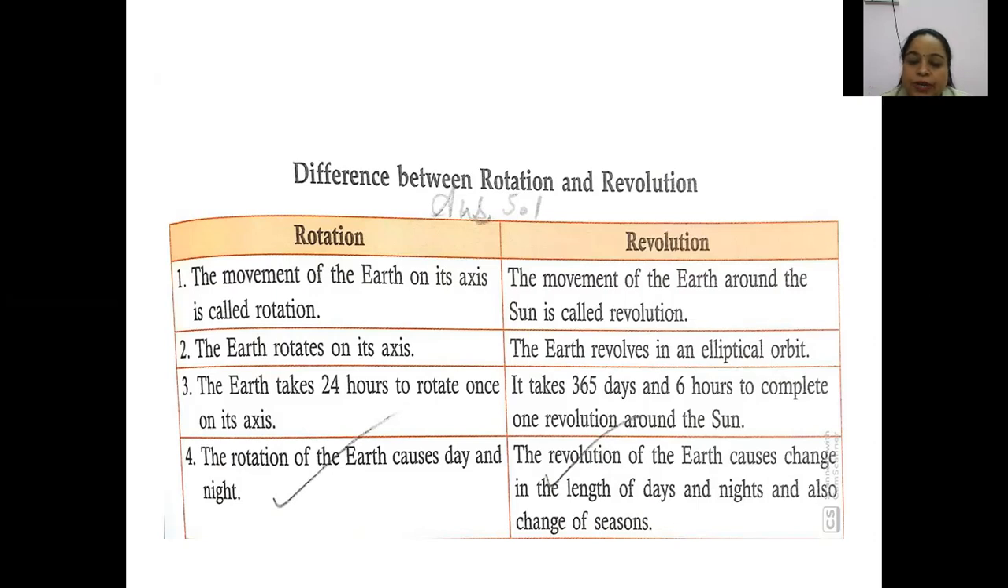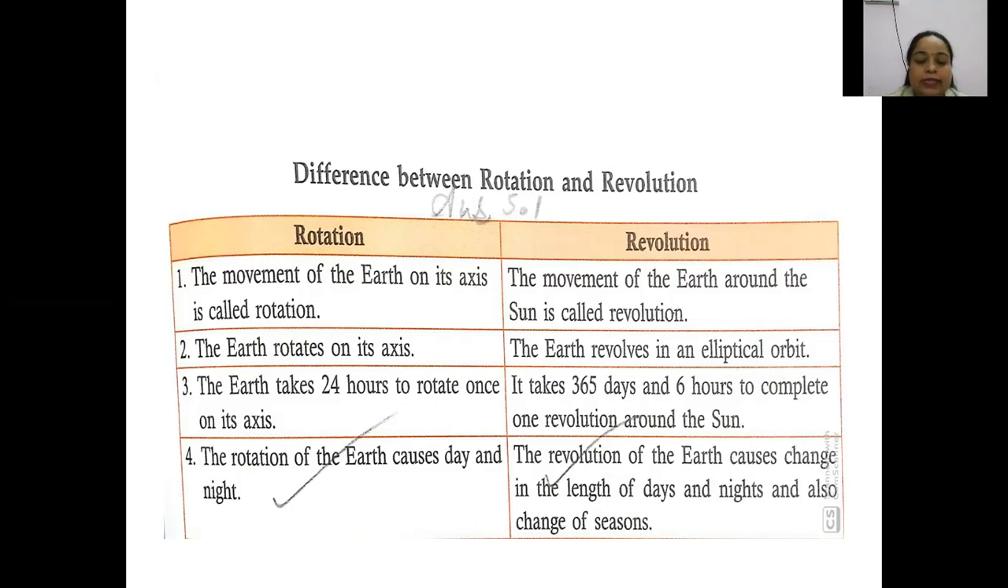Okay, the next point is the earth rotates on its axis. The third point, the earth takes 24 hours to rotate once on its axis. How much time duration did the earth take to complete one rotation? So what will be the answer, children? The earth takes about 24 hours to rotate on its axis. So this 24 hours causes 1 day for the earth. Okay, so we calculate this 24 hours as 1 day.